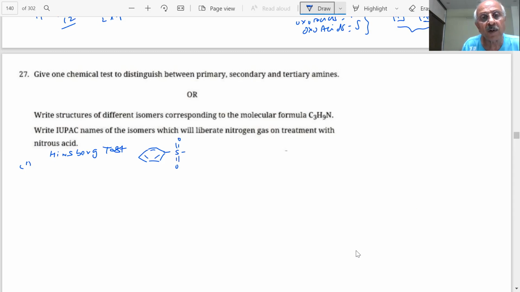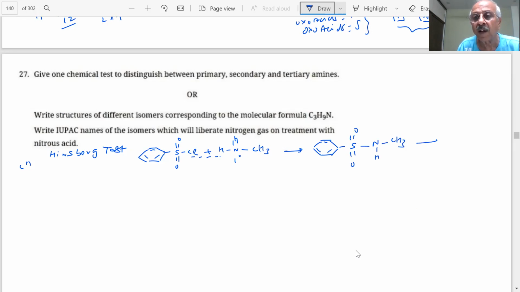What is the name of this compound? This is benzene sulfonyl chloride. With a 1 degree amine, what will be the product, students? You will get S double bond O, S double bond O, NH, CH3. This HCl is gone. This will be soluble in alkali, NaOH.